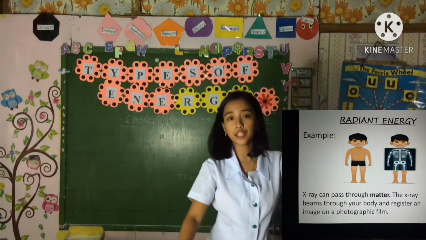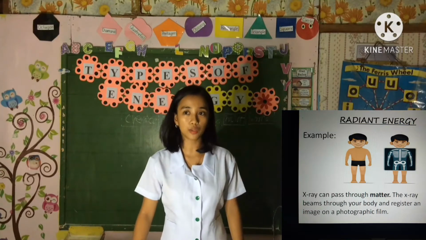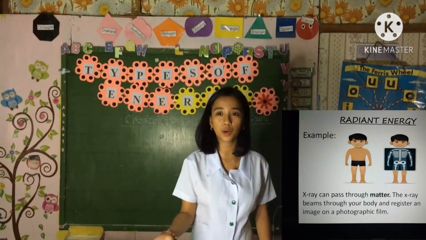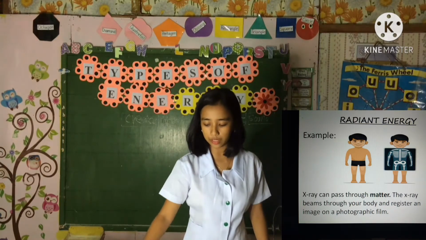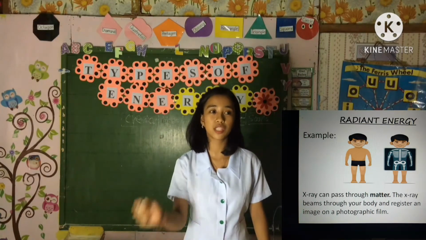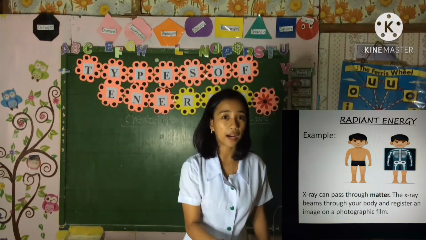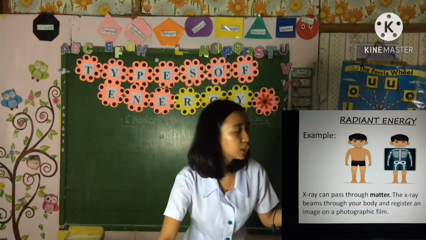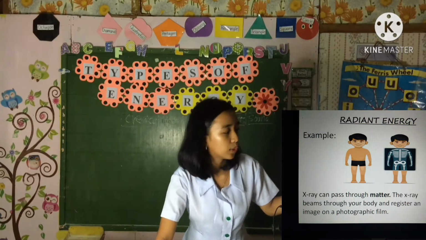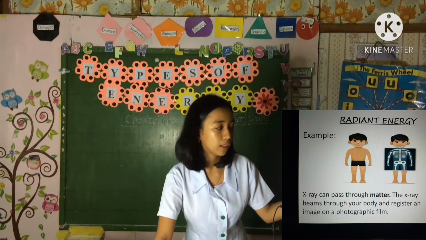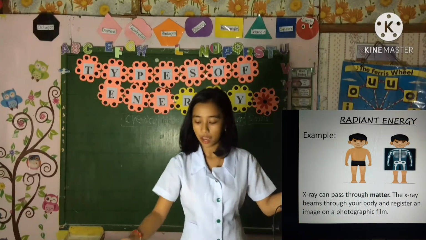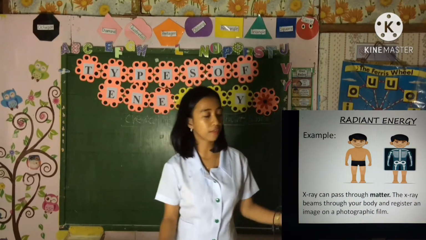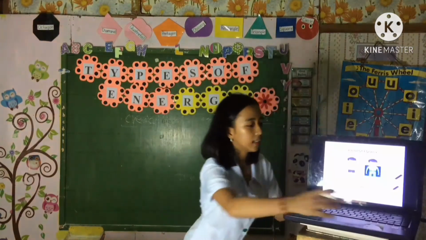For example, have you tried to have an X-ray examination? What can you say when you have an X-ray examination? You see the parts inside your body, like the bones and other parts. Now, X-ray can pass through matter. Take note of that. The X-ray beams through your body and registers an image on a photographic film. So the doctors use X-ray to take pictures of the organs inside your body.